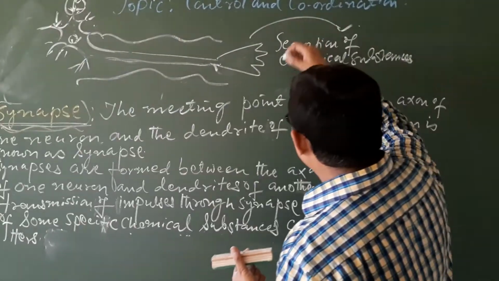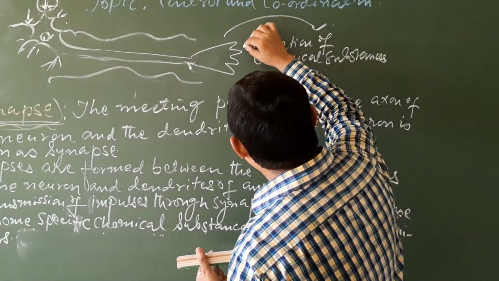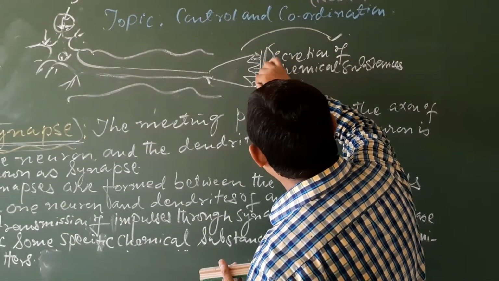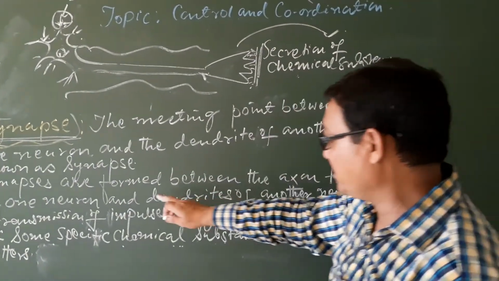What will happen at that point? There is a gap. In this gap there is a secretion. That secretion is already mentioned here.